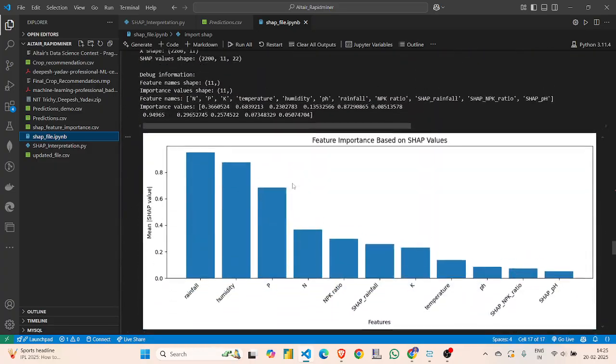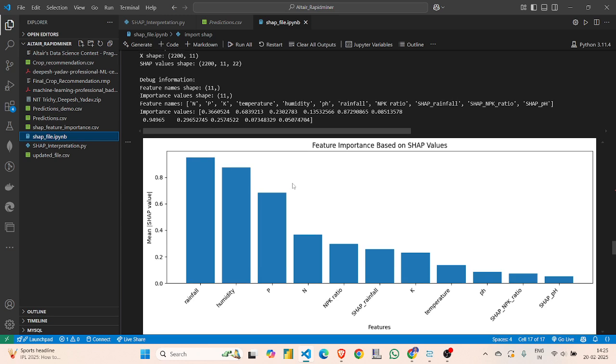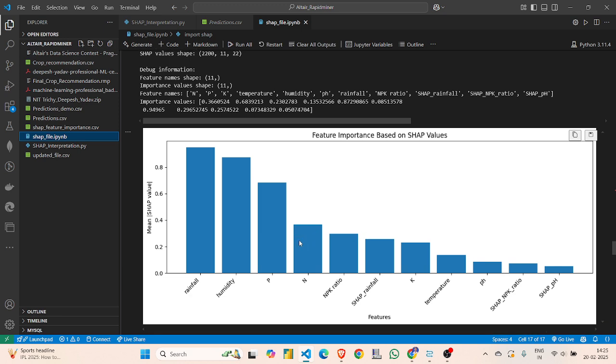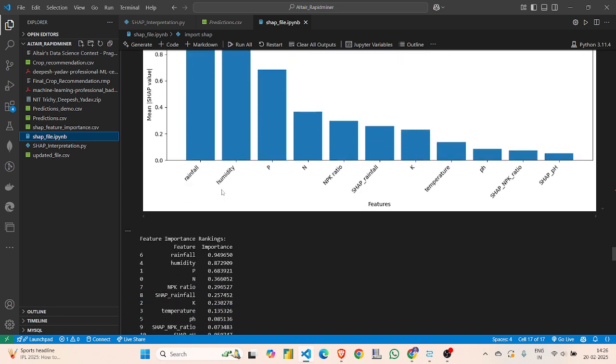Now to get the SHAP values, you can see the features here. These are the mean SHAP values, and the highest influencing factors are rainfall, humidity and phosphorus. These are the three most influential features influencing the crop prediction in the model.